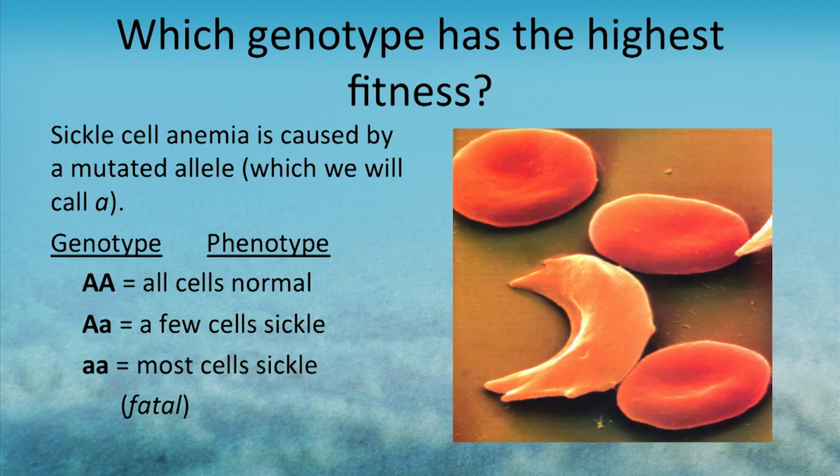In certain parts of the world, malaria is rampant. Those individuals that possess one copy of big A and one copy of little a, such that a few of their cells sickle, actually are resistant to malaria. So in those environments, the individuals that survive malaria very easily, even though they have a few health problems, are the ones that are most likely to reproduce successfully. And so in that environment, we would say they have the highest fitness.